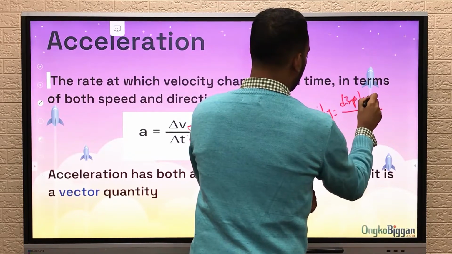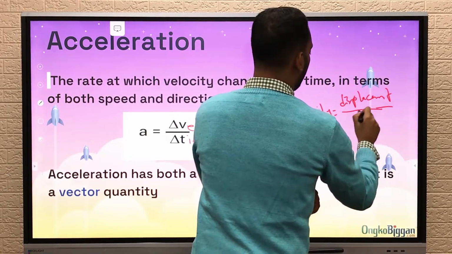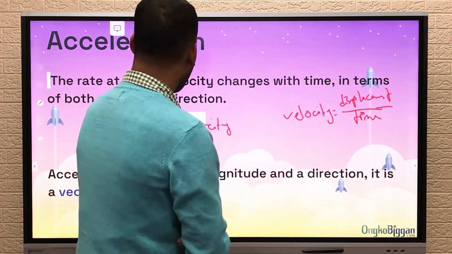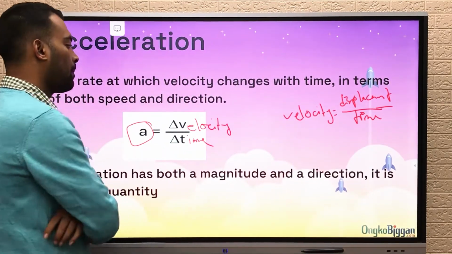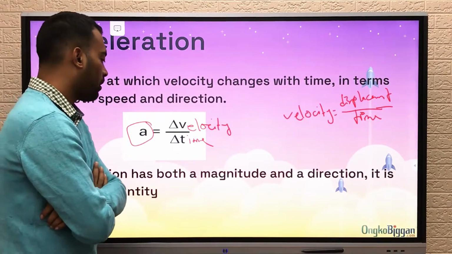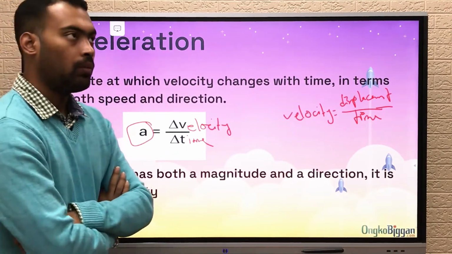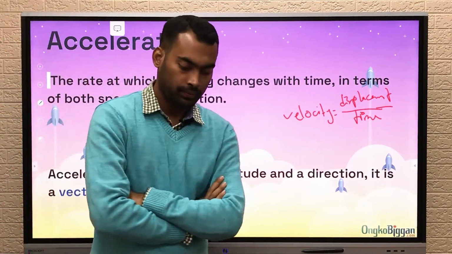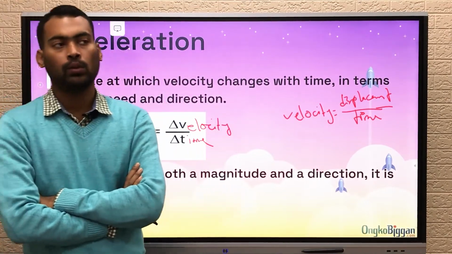You remember the formula of velocity was displacement divided by time, and the formula of acceleration is velocity divided by time.